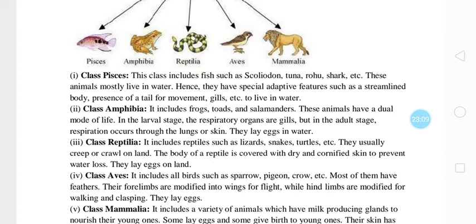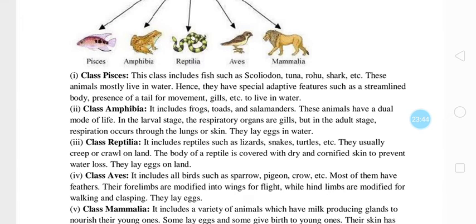Class Amphibia includes frogs, toads, and salamander. These animals have a dual mode of life. In the larval stage, the respiratory organs are gills, but in the adult stage, respiration occurs through the lungs or skin. They lay eggs in water. Class Reptilia includes reptiles such as lizards, snakes, turtle, etc. They usually creep or crawl on land. The body of reptile is covered with dry and cornified skin to prevent water loss. They lay eggs on land.